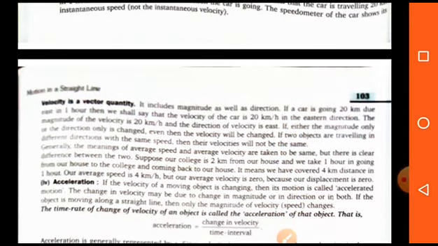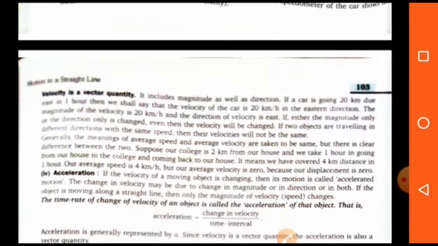Now student, as we know that velocity is a vector quantity, that means its magnitude and direction can change, because we know that scalar quantities are those quantities which have only magnitude, and vector quantities are those quantities which contain direction and magnitude both.